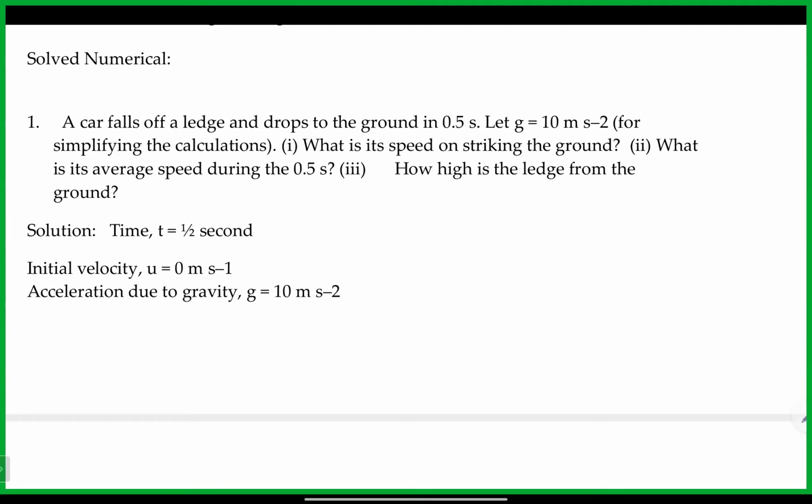So it just falls off a ledge, so it's a freely falling object. Yes, but it just falls off a ledge, by mistake something happens and it just falls away. So here u is 0 at the start of falling, and automatically when it comes closer to the ground, it will get some velocity because of the force. Now, what is the speed on striking the ground?